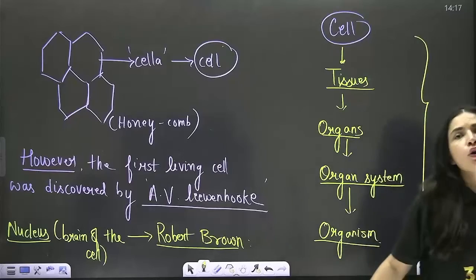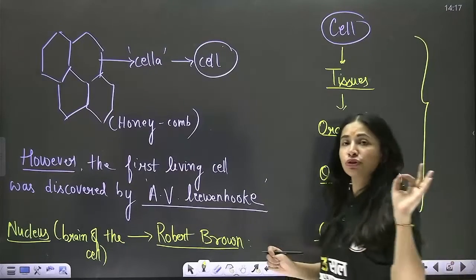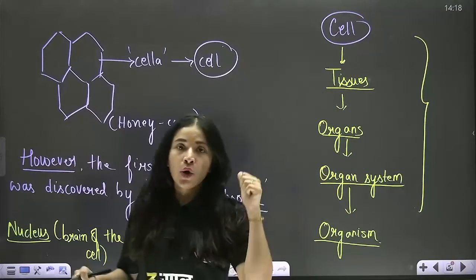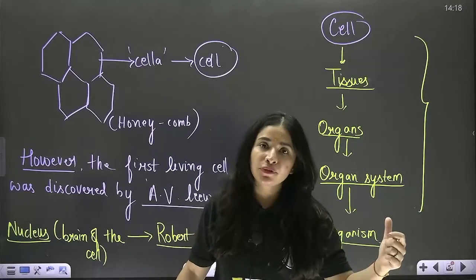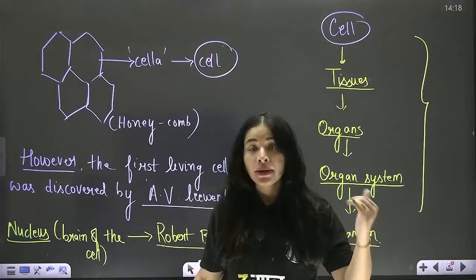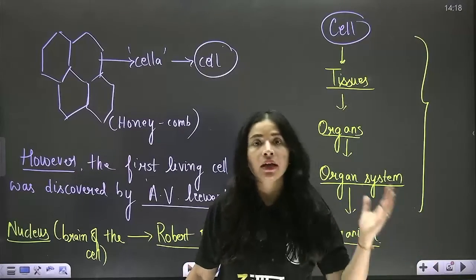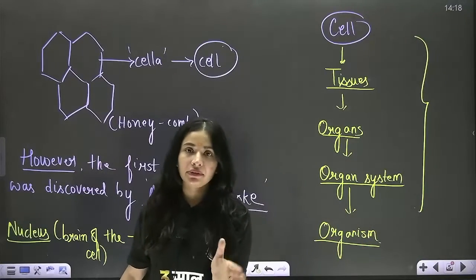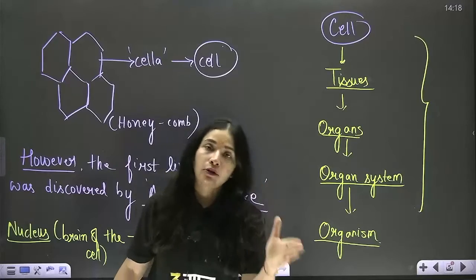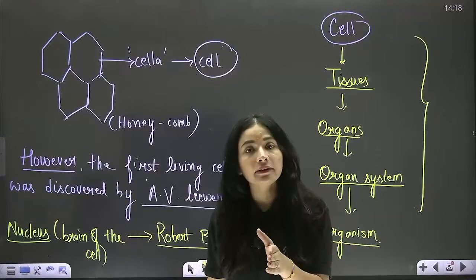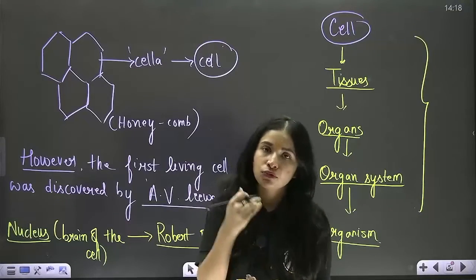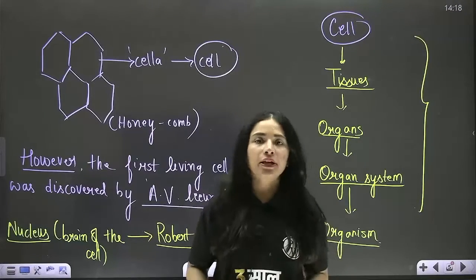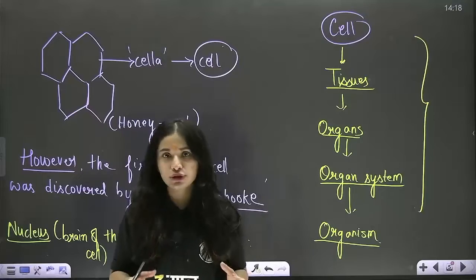So far I have introduced three scientists named Hooke, Leeuwenhoek, Brown. Hooke is responsible for discovering the first cell, which is termed a dead cell. Leeuwenhoek is credited with discovering the first living cell, and Robert Brown is credited with discovering the nucleus of the cell. Correct? Chalo. So this is the basic history related to the cell, which you all should know.